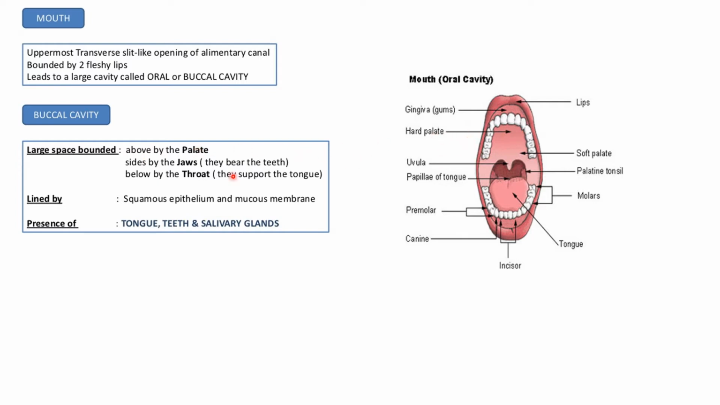The sides are bounded by the jaw, that means teeth, and below is the floor, which supports the tongue. So this is the tongue, and the part below the tongue is the floor of the mouth. It is lined by squamous epithelium and mucous membrane. So there is presence of tongue, teeth and salivary glands.